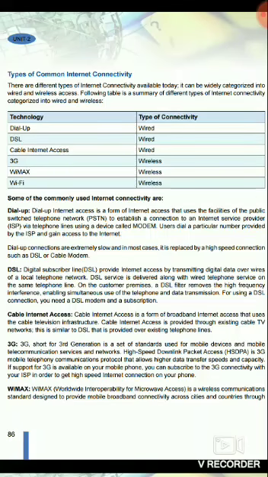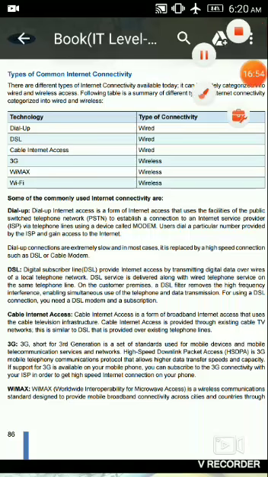So first is dial-up connectivity, and the type of connectivity is wired. There are three wired connectivity types and three wireless connectivity types. First, we are going to see the dial-up connection, or see what a dial-up is.